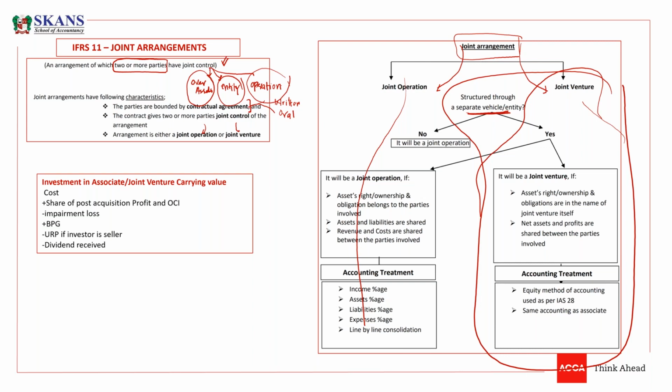Usually we will say that it's a joint venture. If there is no separate vehicle, no separate entity registered, it's just an asset, just an operation, there is no separate company established, then we will say it's a joint operation.